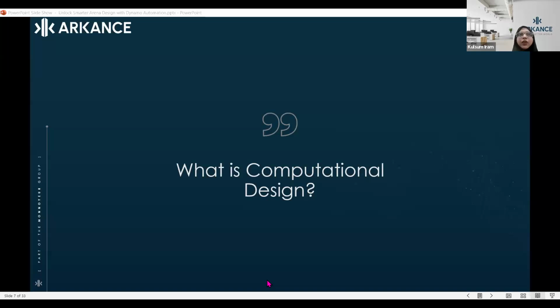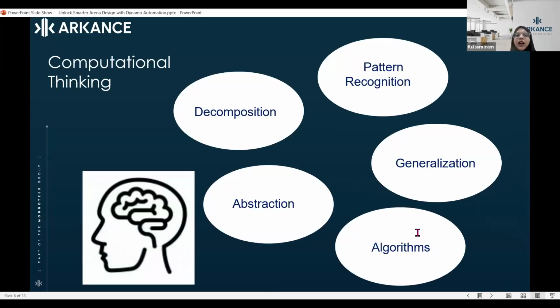Before we start our presentation, I would like to highlight some points, which is computational design. When we talk about Dynamo, the first term that comes into most people's minds is computational design. What is computational design? Firstly, we'll be talking briefly about what computational design is. In short, in computational design, you can use a lot of pattern recognition. You can go for decomposition of patterns. You can go for abstraction of your patterns. If you want to generalize your patterns, that can also be done.